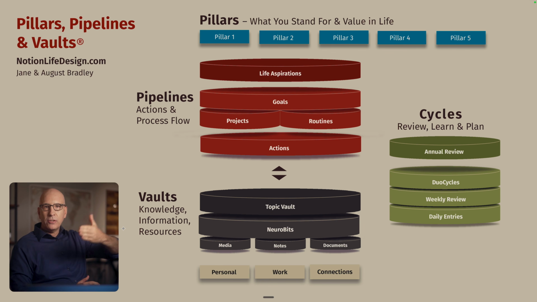So pipelines are stages of process to a point of completion. Vaults are the resources and information and knowledge that we accumulate and collect and curate. And the pillars are the guiding North Star principle of what we're moving towards, how we want to represent ourselves in the world, and what matters to us at our core. So we take our pillars, we translate them into the life aspirations here.